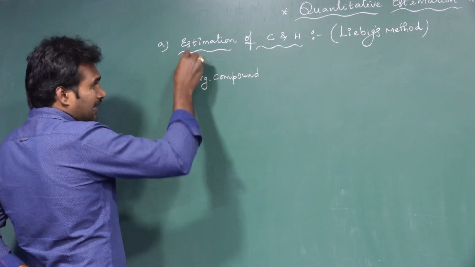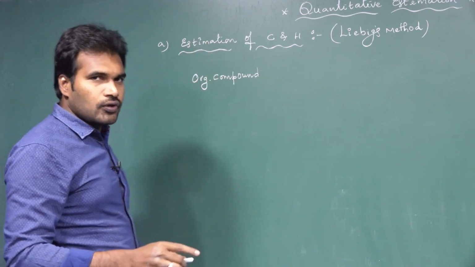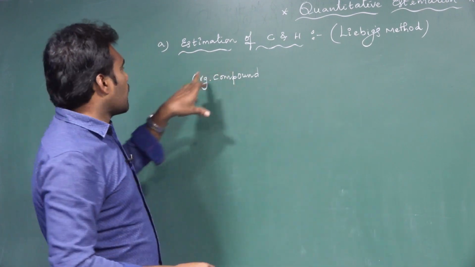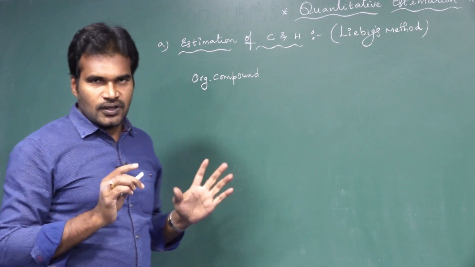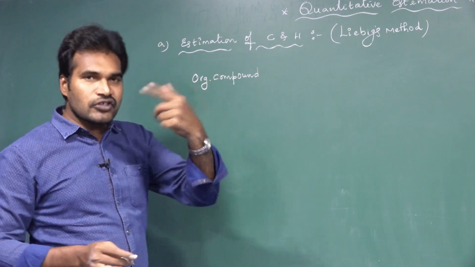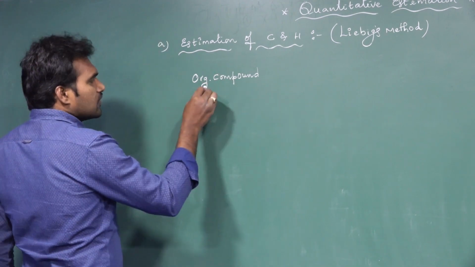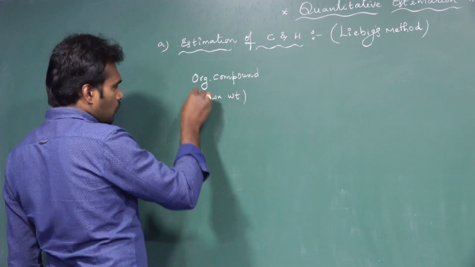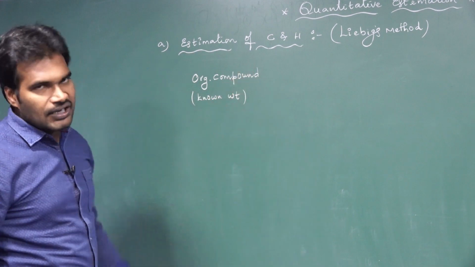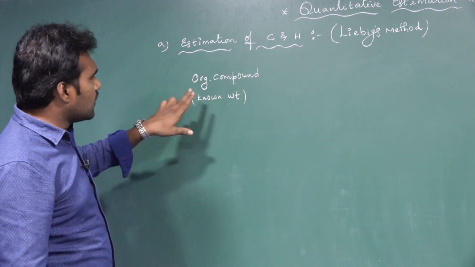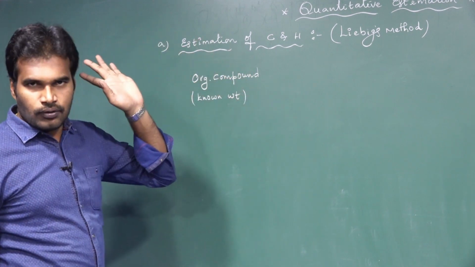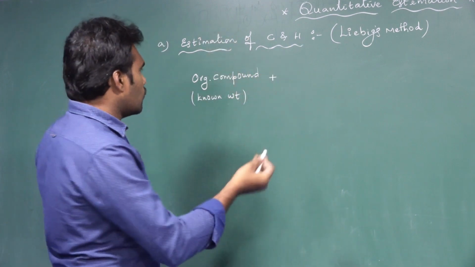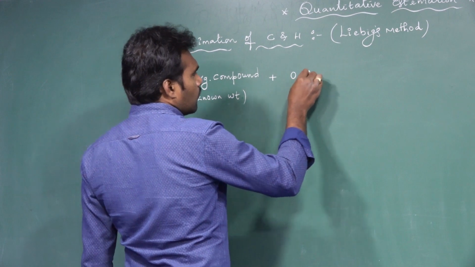Always, in estimations, you should note down the weight of the organic compound that we have taken. That means the weight of this organic compound we should know. So this is a known weight. We know the weight of this organic compound. Always take the known weight of organic compound. To this known weight of organic compound, you do the oxidation.